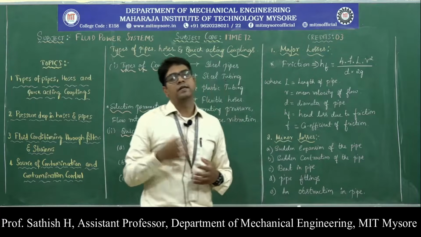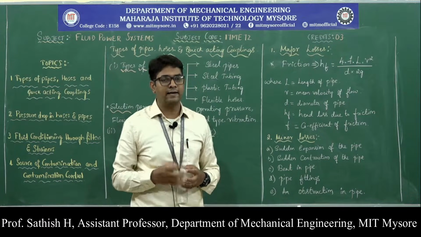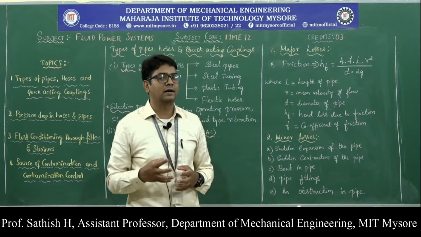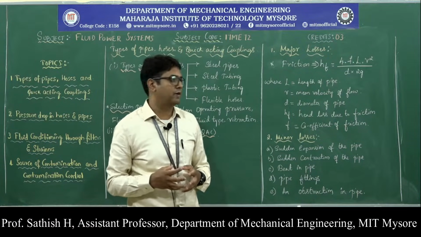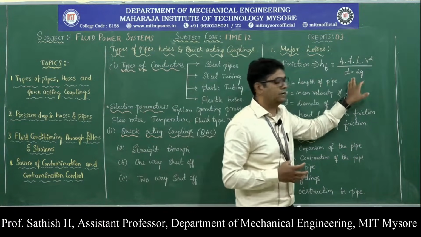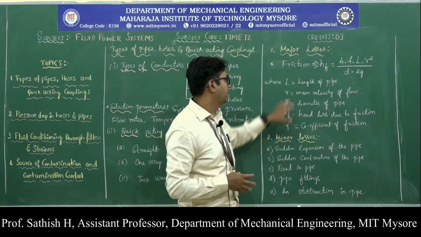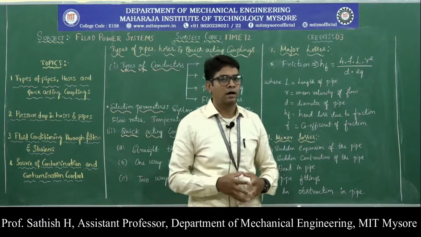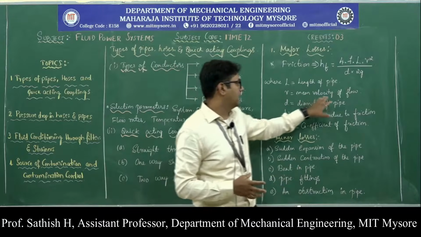One of the formulas that is widely used to calculate the loss due to friction is called the Darcy-Weisbach equation, that is given by hf = 4fLV² / (D × 2g), where L is the length of the pipe, and V is the mean velocity of the flow.